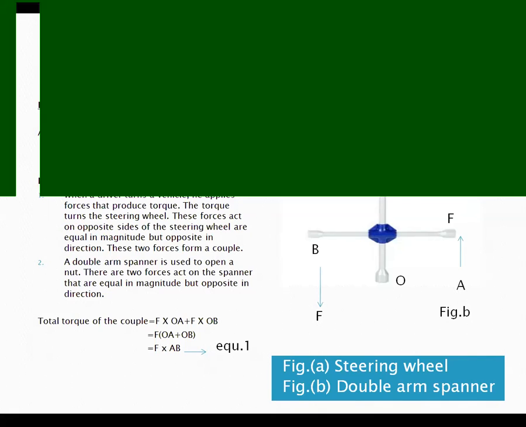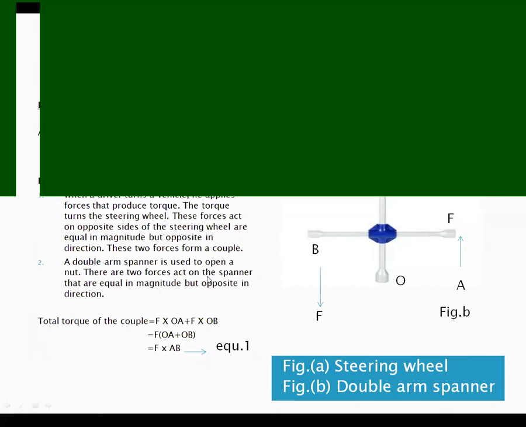They use this double arm spanner to open or close the nut of the car wheel. Why is it called double arm? Because this is one arm and this is the second arm.